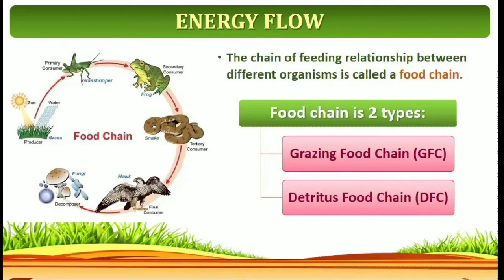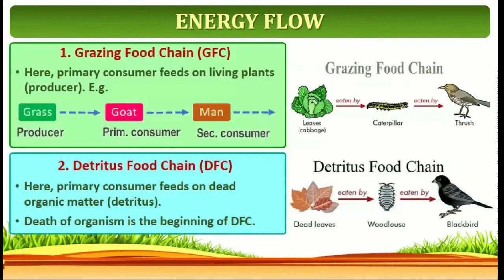The chain of feeding relationships between different organisms is called the food chain. Food chain is broadly classified into two types: grazing food chain and detritus food chain. In the grazing food chain, a primary consumer feeds on living plants, meaning producers. Say the cyclic flow: producer, primary consumer, secondary consumer. It is very clearly given with the help of a diagrammatic representation. Here one organism is grazing on another.